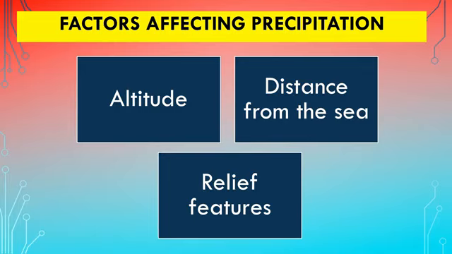If there is a relief feature, that relief feature stops the rain-bearing wind and compels the wind to cause rainfall. So, if the place is near the sea and there is no relief feature to stop the rain-bearing winds, then rainfall will not take place. So, all these factors together control the quantity and the form of precipitation.